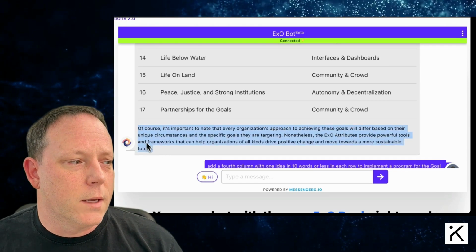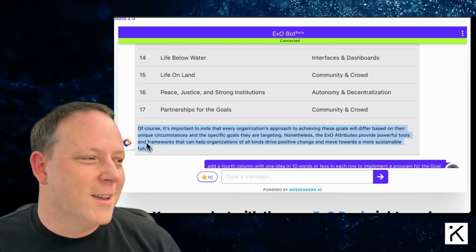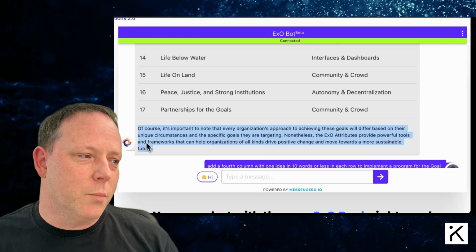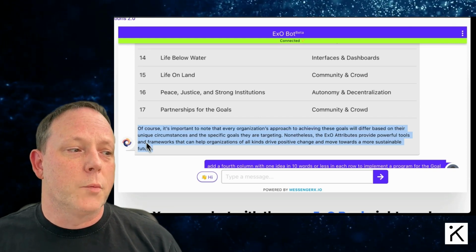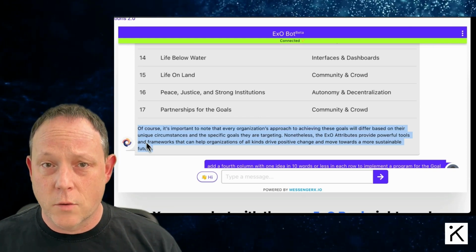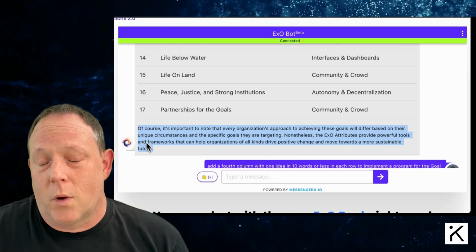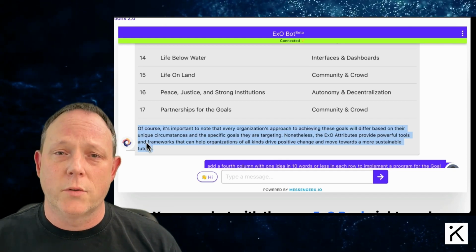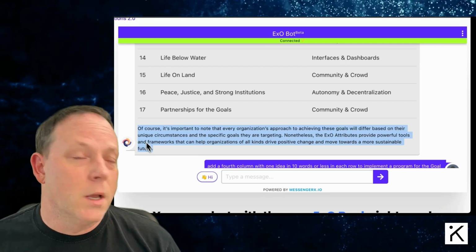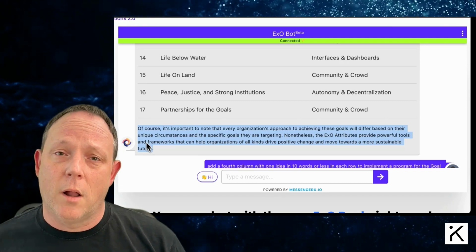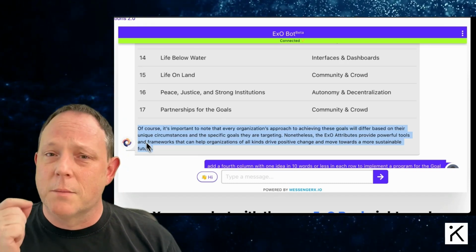Now, it's giving us some helpful advice at the bottom. It says it's important to note that every organization's approach is unique. That is correct, and that is why tools like this can be adapted and useful in a myriad of situations. So let's keep going. I want to add another column. It's time to get some ideas.